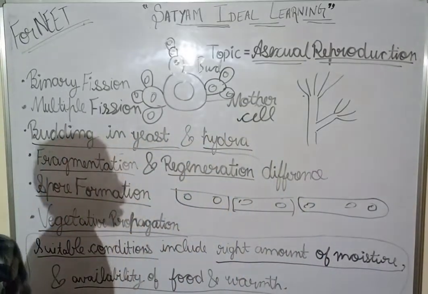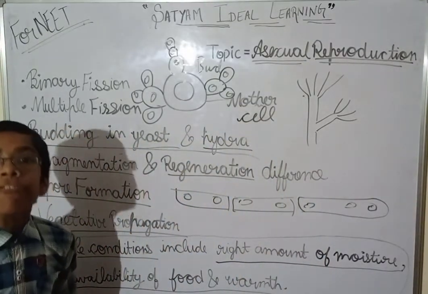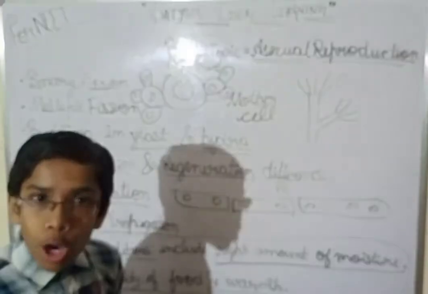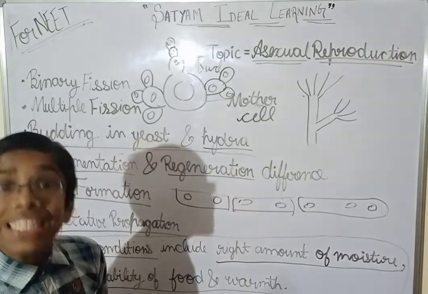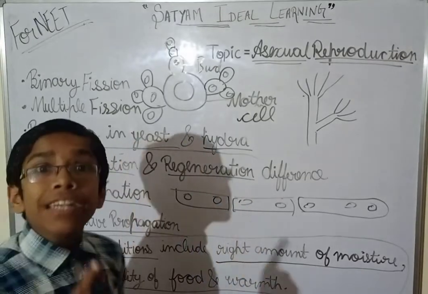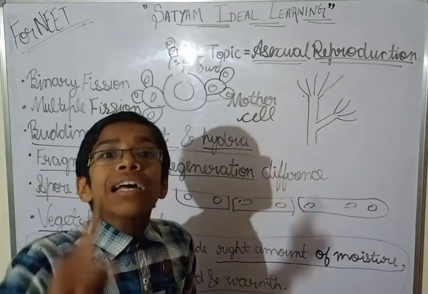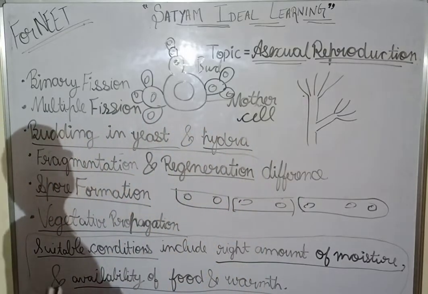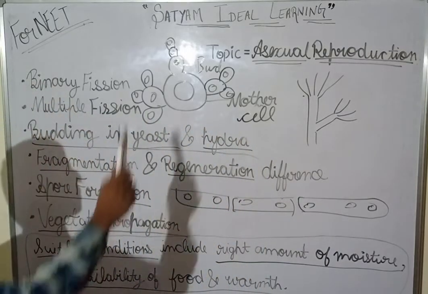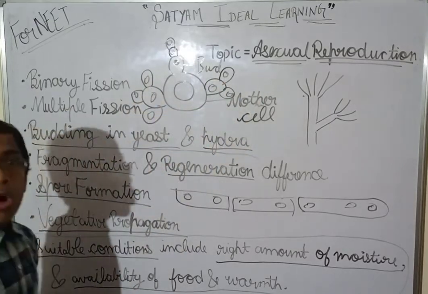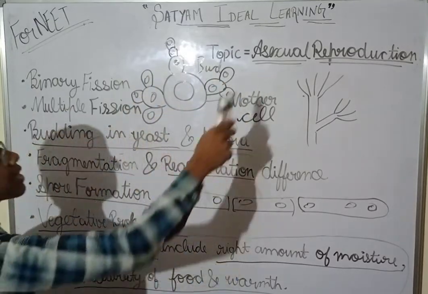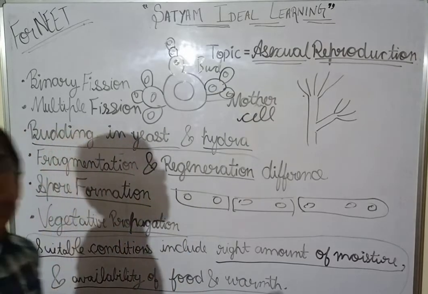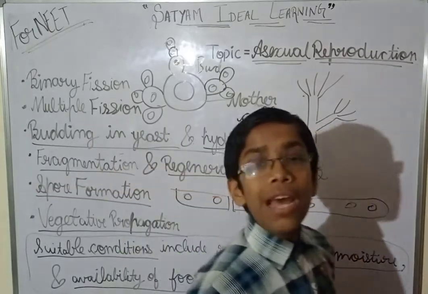Okay, by its vegetative parts. Instead of seed producing organs, it has vegetative parts that do not take part in the sexual reproduction. This is very much important. These all are the kind of asexual reproduction.